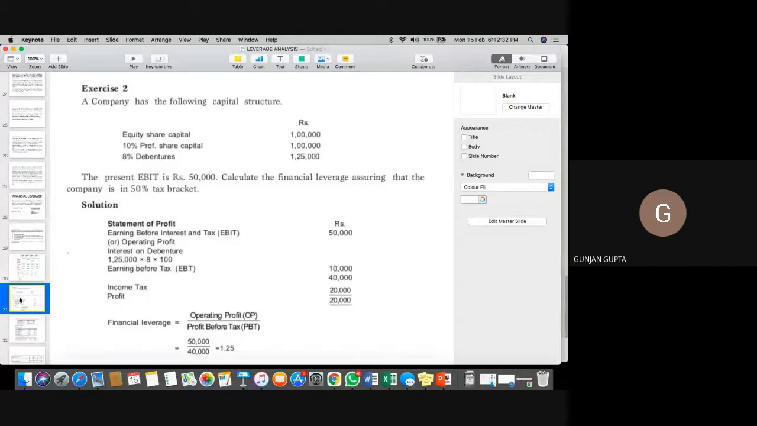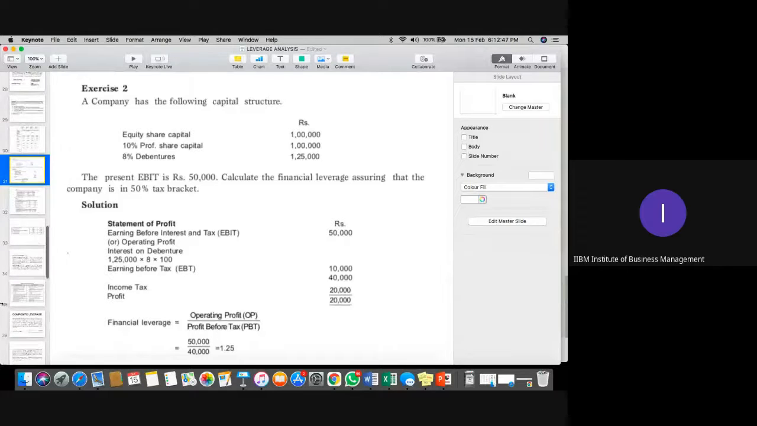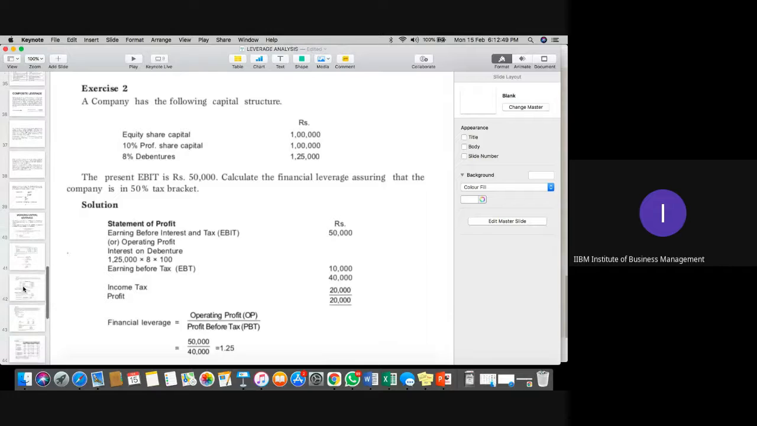Clear? Yes, clear. That's fine. So we are taking a 5 minute break now and we'll resume the class at sharp 6:20. Then we'll discuss one or two more questions and one simple discussion on composite leverages. Clear?